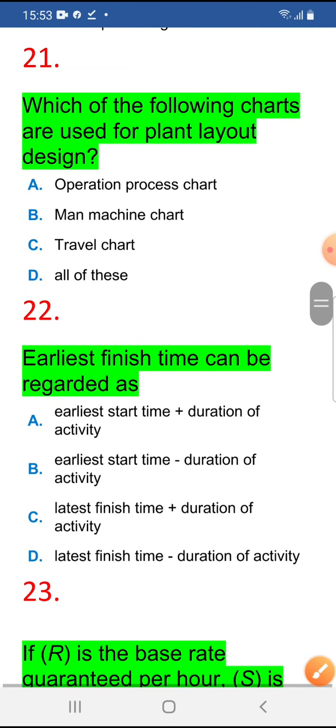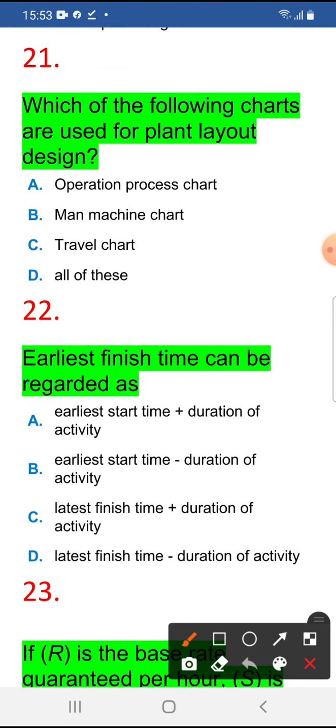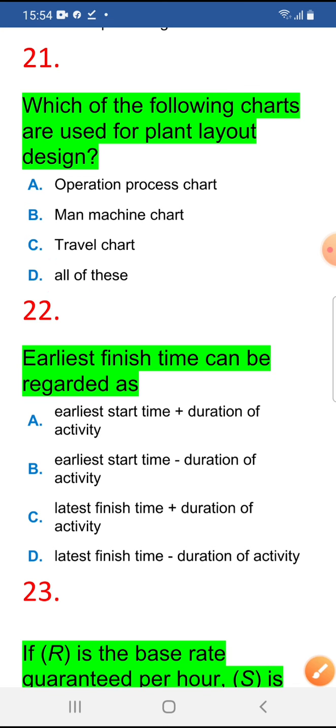Next, which of the following charts is used for plant layout design? So which chart will we use? Operation process chart, yes, we will use that. Man machine chart, yes, we will use. Travel chart, yes, we will use. So all of the above are correct statements. So 21 is D.